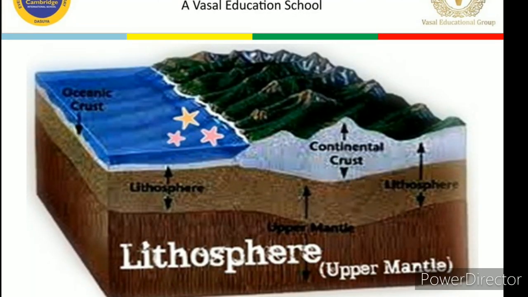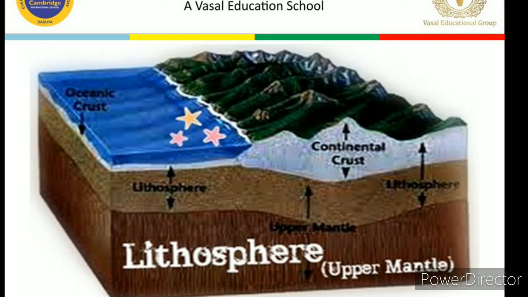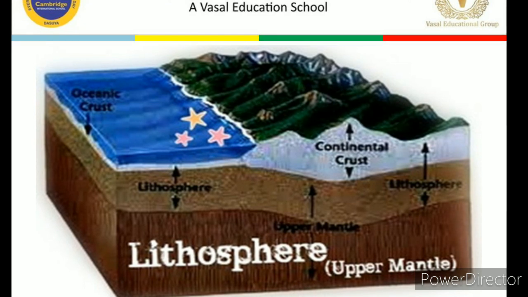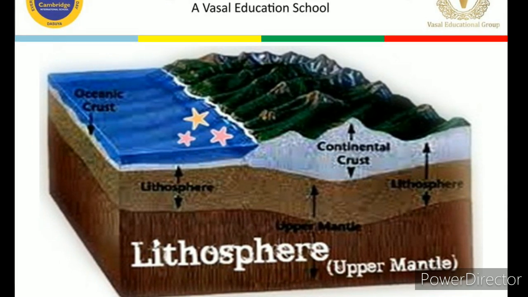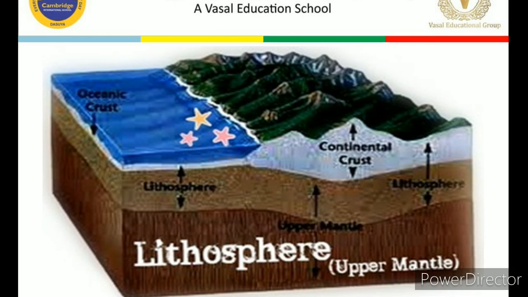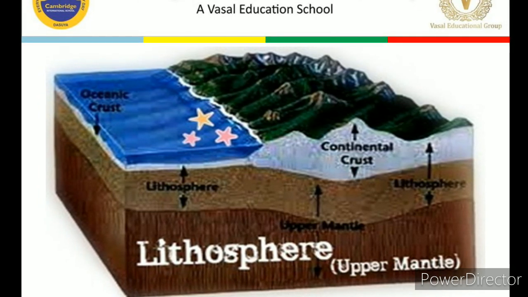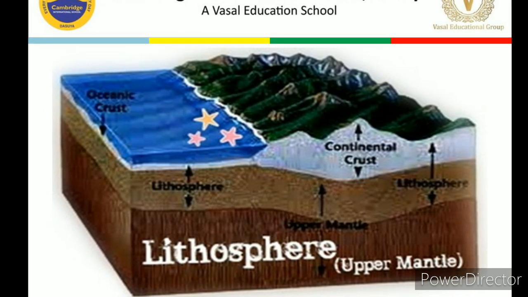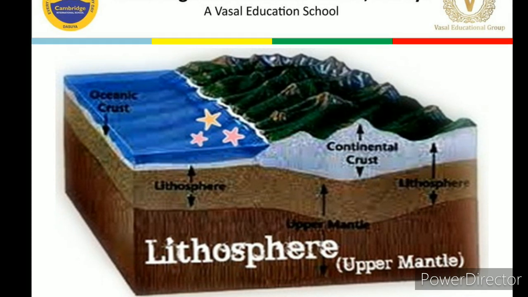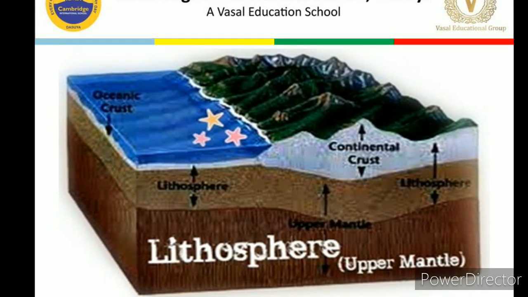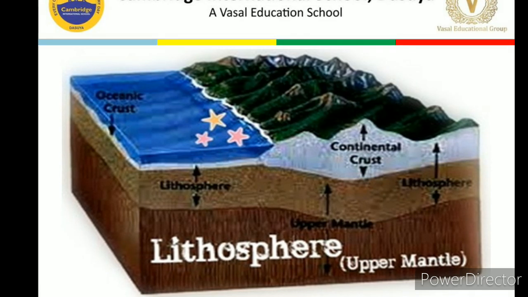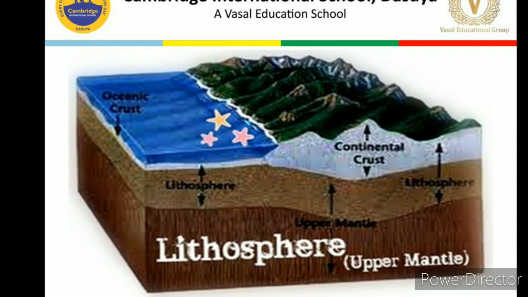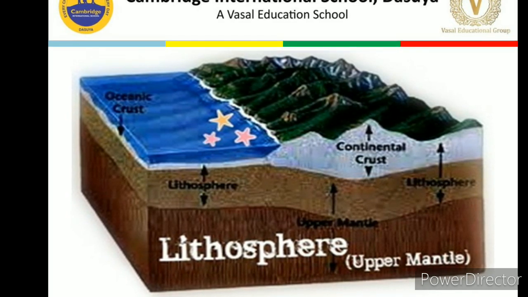Now you can see in this diagram they have shown the lithosphere, and it is not only the land area visible to us. We are considering the continents. What are continents? Continents are the large land masses, and there are 7 continents. But it is not only the land of those continents, it also consists of the ocean beds, the base of the ocean. The crust on which there are oceans also comes under the lithosphere.